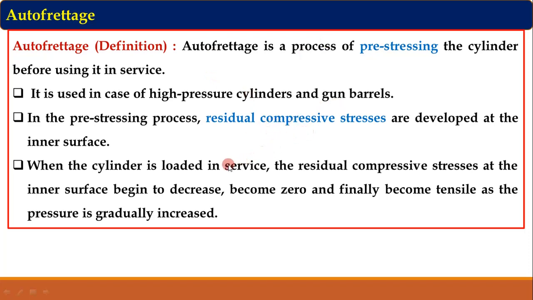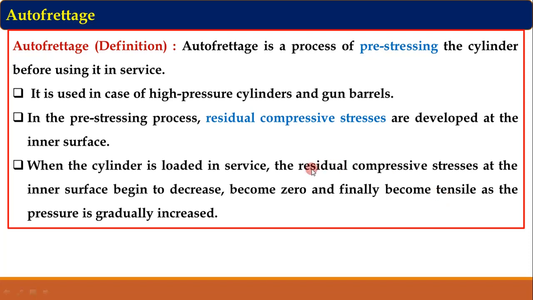So when we start applying the internal pressure, first of all, this compressive stress, which is a residual stress, will start decreasing. If we again increase the pressure, this compressive stress will become zero, and on further increase of the pressure, finally it becomes tensile, that is, finally it becomes positive. So these are the steps of stress variation with respect to pressure.